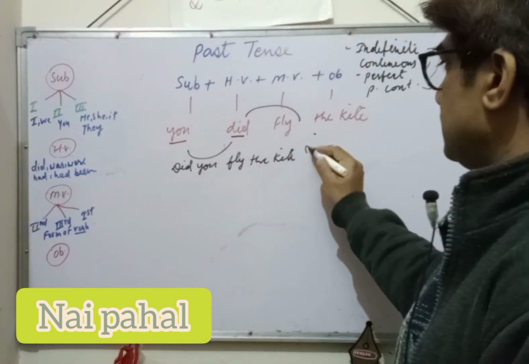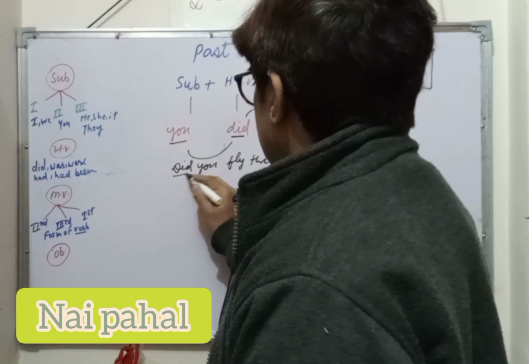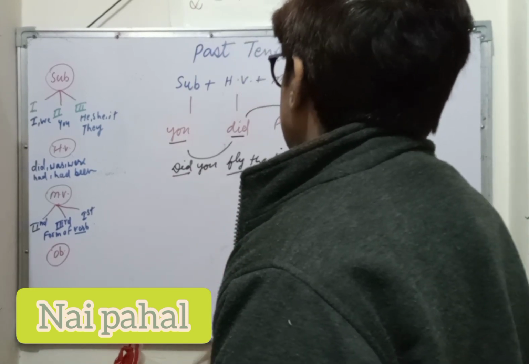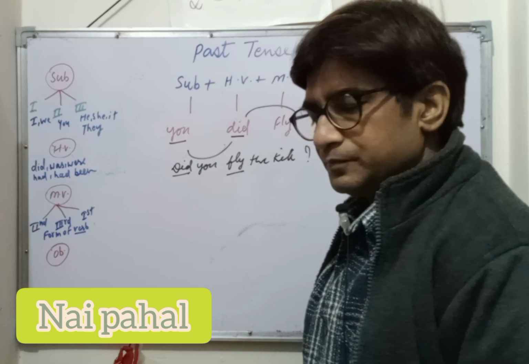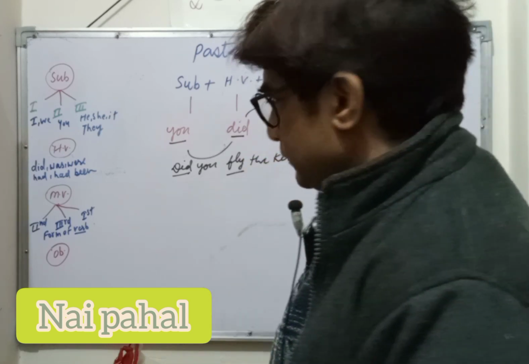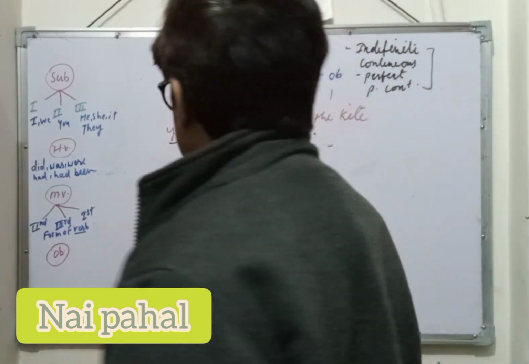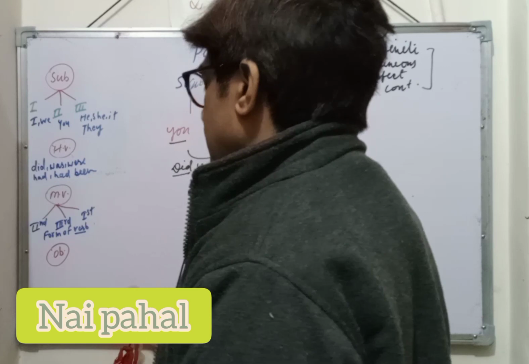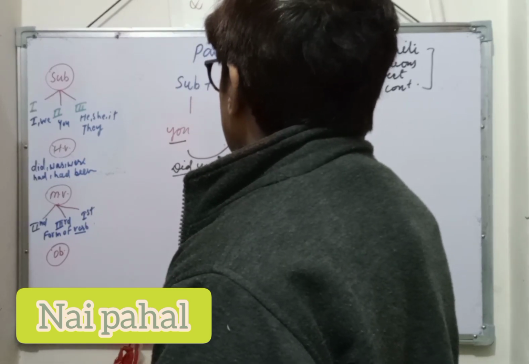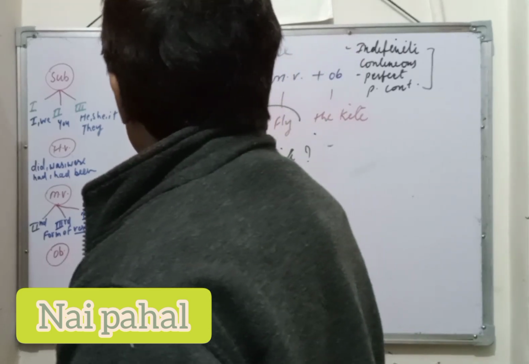This is the mark of interrogation. So did will come, and fly, the main verb in the first form, will come continuously in interrogative sentences. If you want to make the interrogative negative sentence, did you not. Not will come there. That is a simple method.